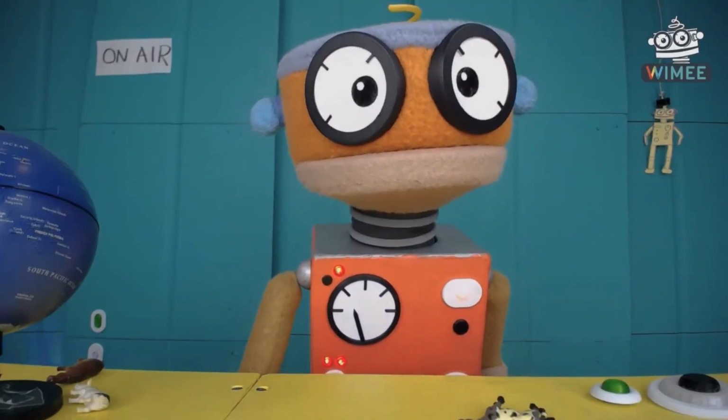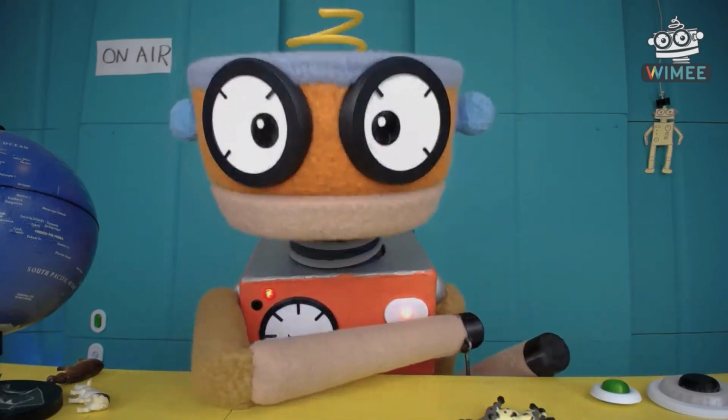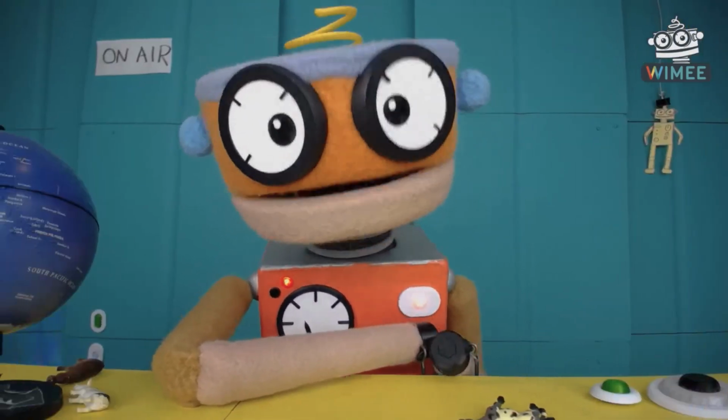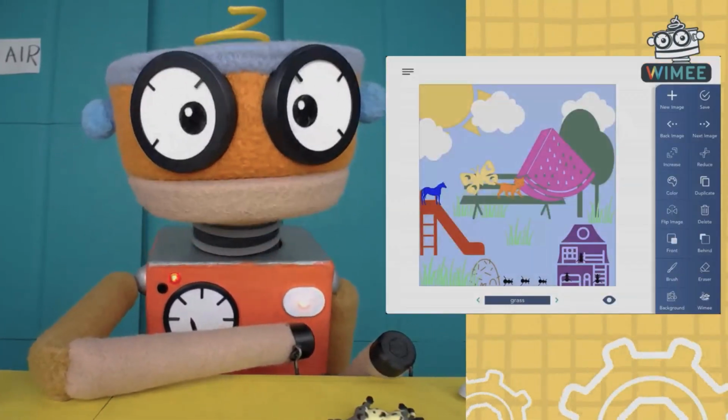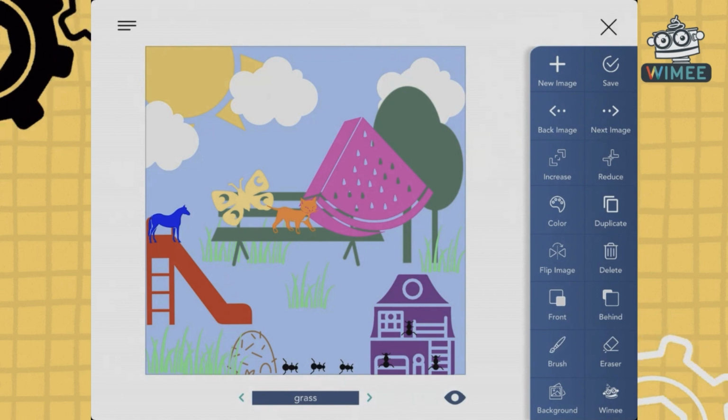Hey, you know what I was thinking? I was thinking this Wimee board, let's bring the Wimee board back up. That park, that is so fun, so delightful. It reminds me of the animation that we did of the park. Yeah. We've got this park animation. I think right now, let's do it. Let's roll the animation of when the zebra and the dog were at the park. I'll do the sound effect music.